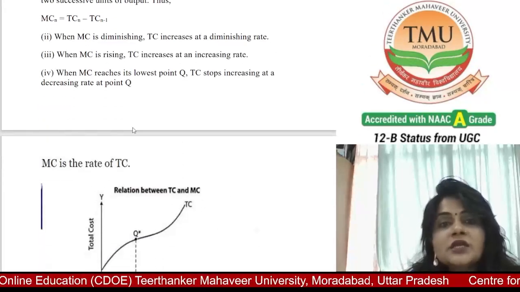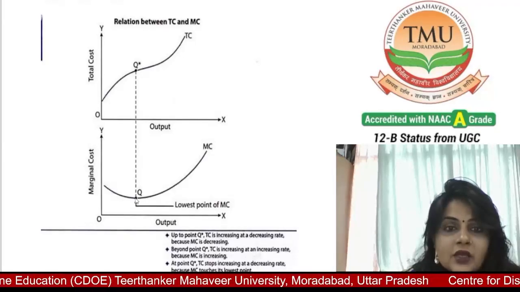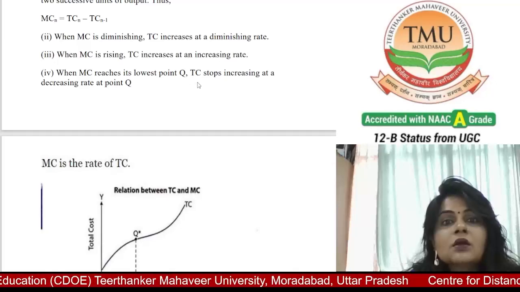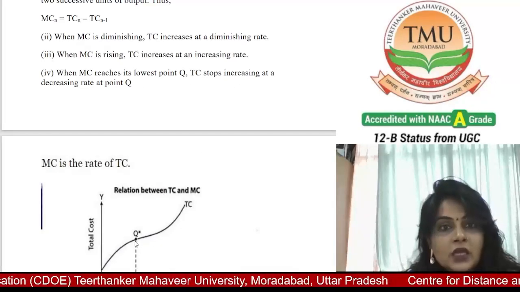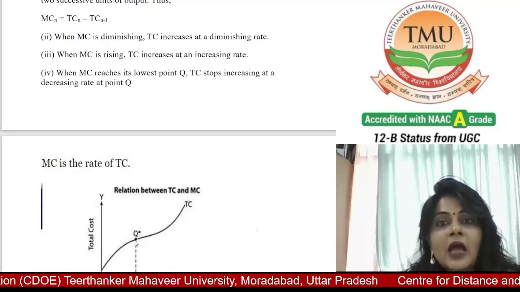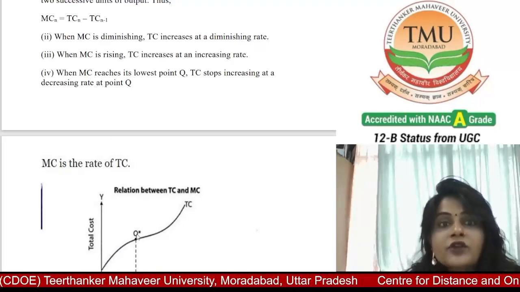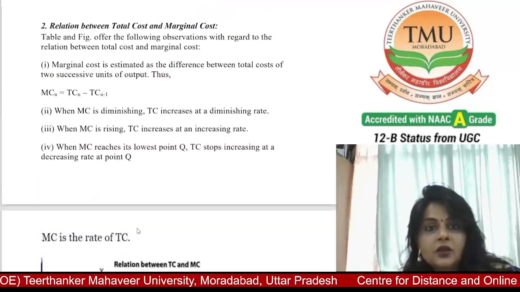When MC reaches its lowest point, here it is the lowest point, TC stops increasing at a decreasing rate at point Q. After this point, TC increases at an increasing rate.